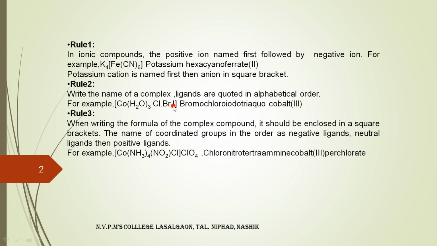The naming is in alphabetical order. So here bromine is first, B, then C, then iodine, following a certain sequence. So the name is bromochloroiodotriaquacobalt, and the oxidation state of cobalt is 3, which is in Roman numerals. Now next, when writing the formula of the complex compound, it should be enclosed in a square bracket, with the coordinated groups or names in a particular order.